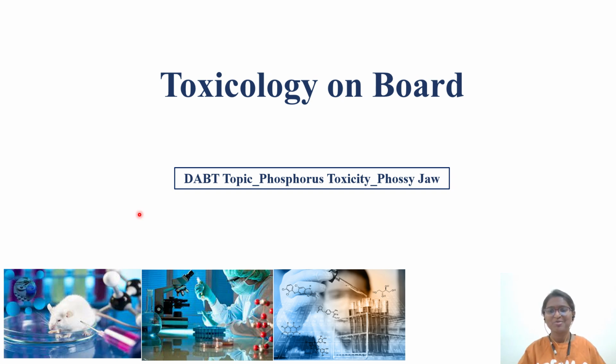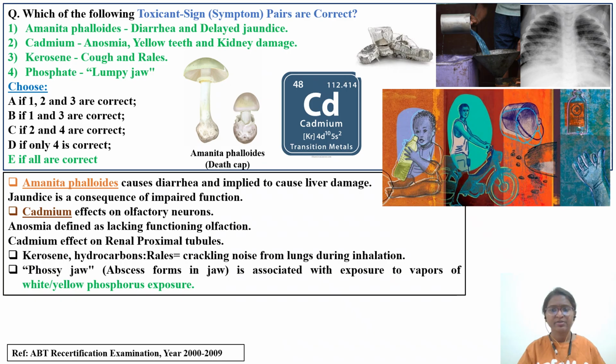Today in this video we'll be discussing another important DABT topic, that is phosphorus toxicity, Phossy jaw. So let's directly dive into the question. This question is taken from the DABT recertification examination from the year 2000 to 2009. The question is, which of the following toxicant sign symptom pairs are correct? We need to identify the toxicant and the characteristic symptom of that particular toxicant.